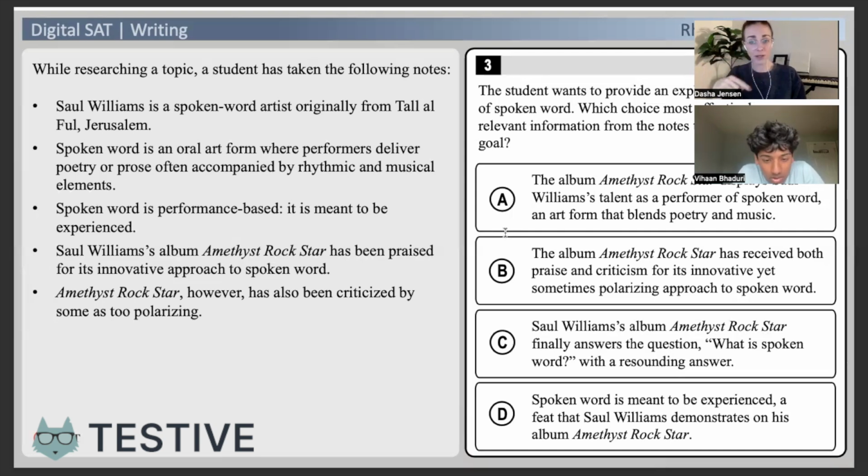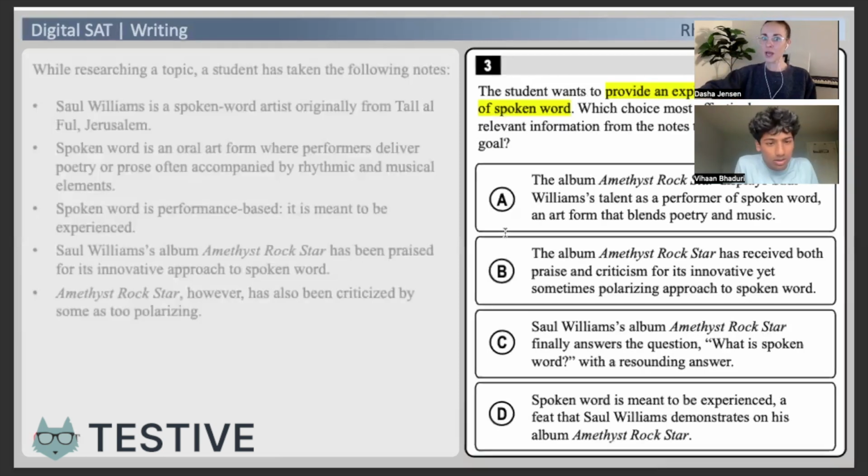Now be careful comparing A against D. Spoken word is meant to be experienced, a feat that Saul Williams demonstrates on his album Amethyst Rockstar. Okay, so that's again an example. Spoken word is meant to be experienced. That's not a definition, that's more like an opinion. It's an element of spoken word, but it doesn't tell us what spoken word is. So it's got to be A.